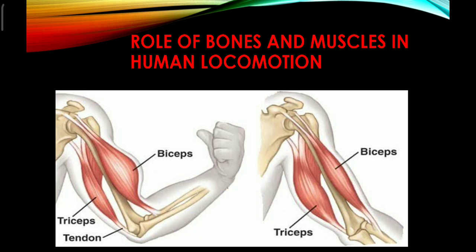The upper arm bears a pair of antagonistic muscles, that is the biceps muscle, which is located at the upper portion of the upper arm, and the triceps is another antagonistic type of muscle that is located at the lower portion of the upper arm.